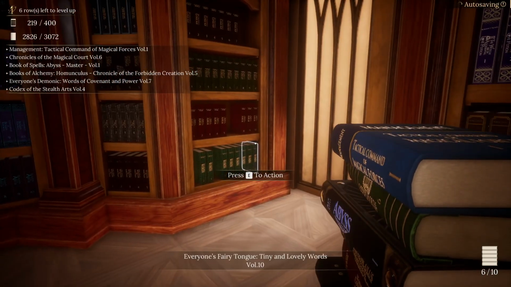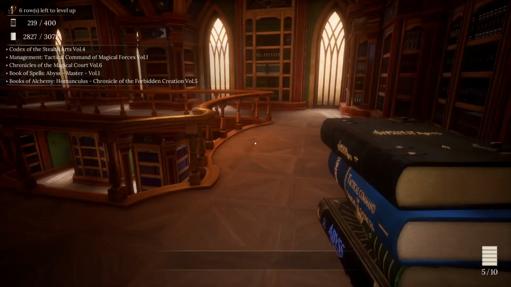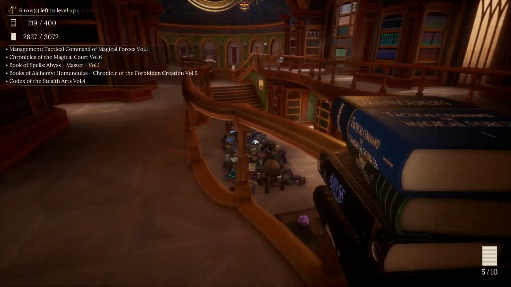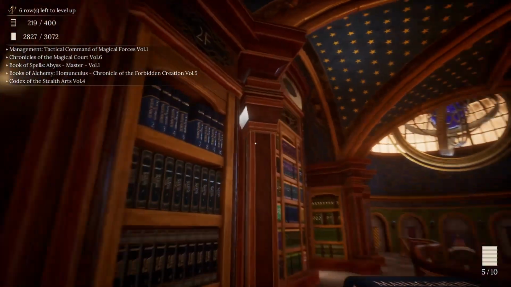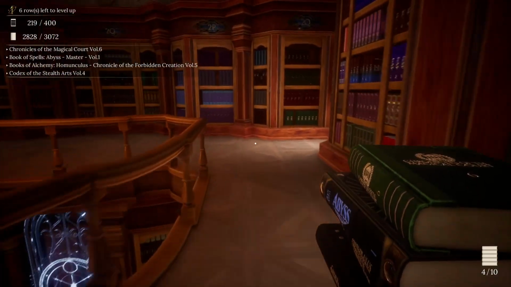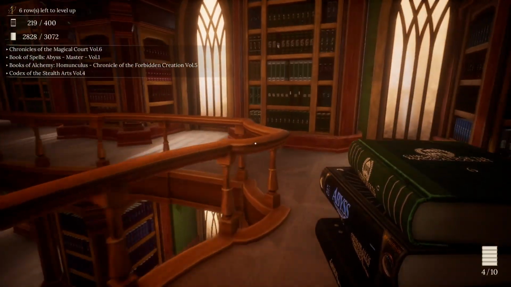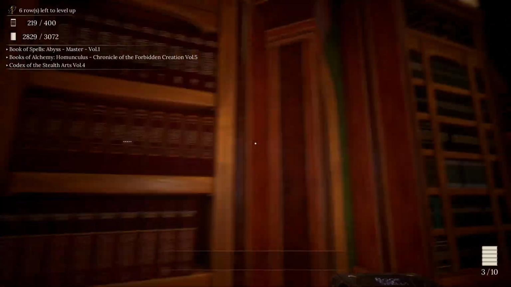Then we got Everyone's Demonic Words of Covenant and Power, Volume 7. I've got Management Tactical Command of Magical Forces, Volume 1. Yep. You go there. Chronicles of the Magical Court, Volume 6. I probably should have done this before going back there, but that's fine. And you go back down here with the rest of you. Okay.